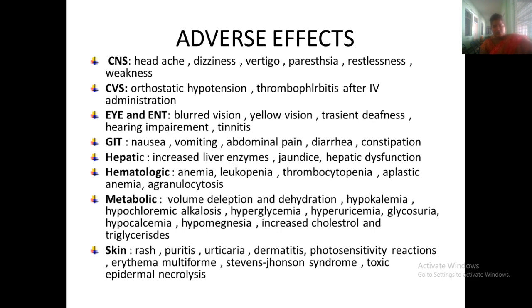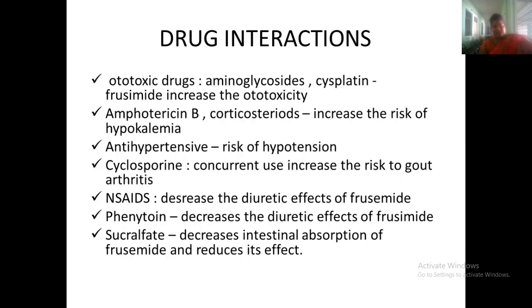Some metabolic effects and some skin reactions can also be seen. Drug interaction: when it interacts with ototoxic drugs, that is aminoglycosides and cisplatin, furosemide increases the ototoxicity. Amphotericin B and corticosteroids also carry a risk of hypokalemia when given in combination. With antihypertensives, the risk of hypotension is more.